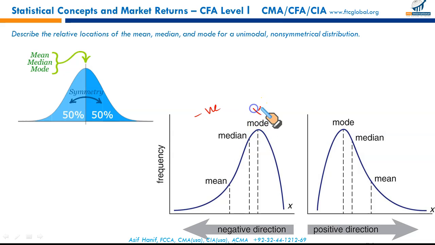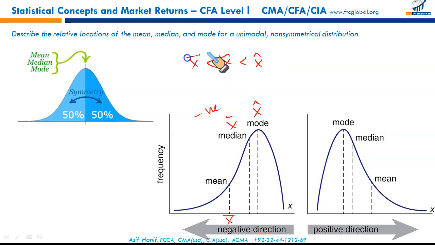Mode we know is the most repetitive value. Here's the mode. Median is the central value. And mean is the average. Of course, mean has to consider all the data. Mean will fall here. So we can say that in a negatively skewed distribution, mode is greater than median and